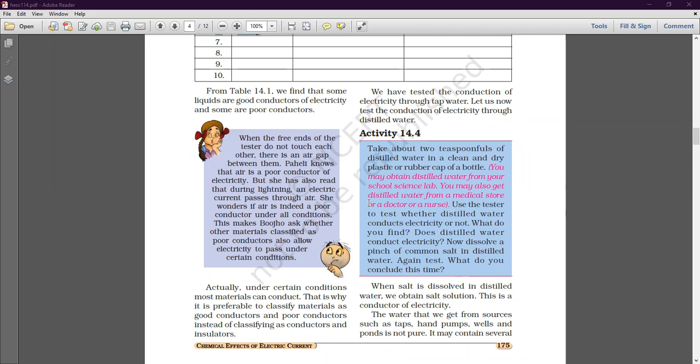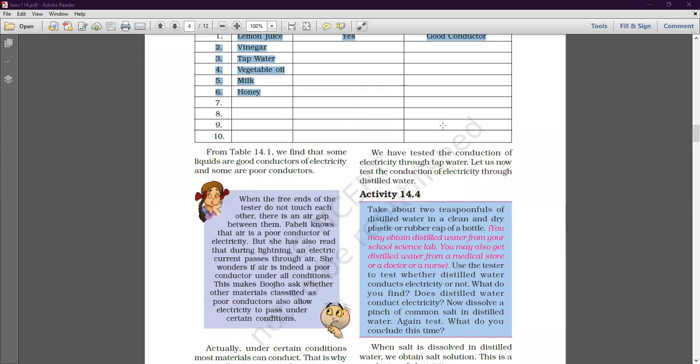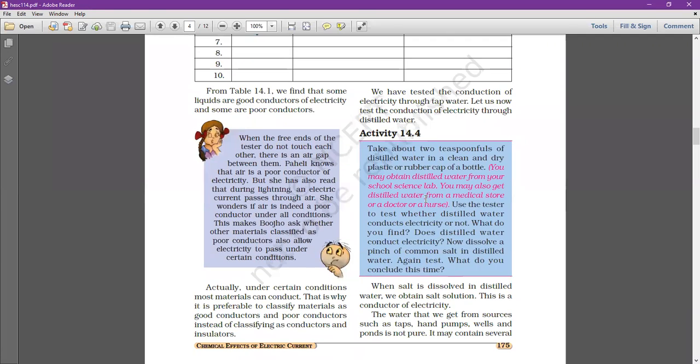Those liquids which allow the electric current to flow through them are the good conductors of electricity, whereas there are also some liquids which do not allow the electric current to flow through them, just like honey or oil. They are the bad conductors of electricity, and we have tested them with certain testers made by us, and they are discussed in the activities. Till now, in this chapter, we have discussed this much.